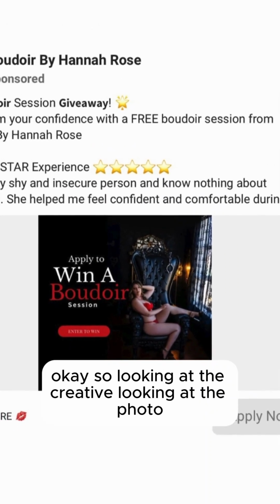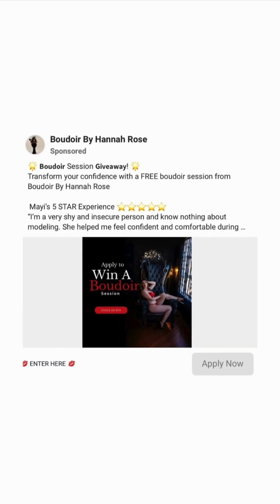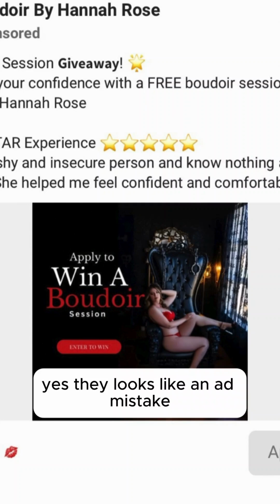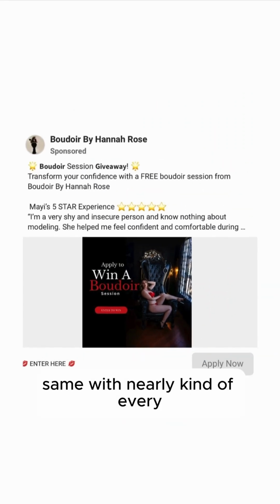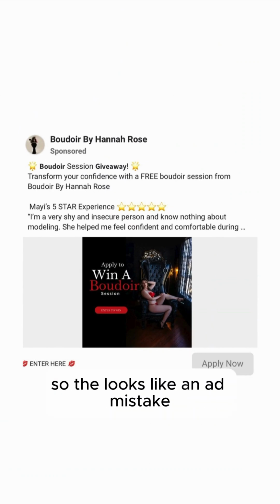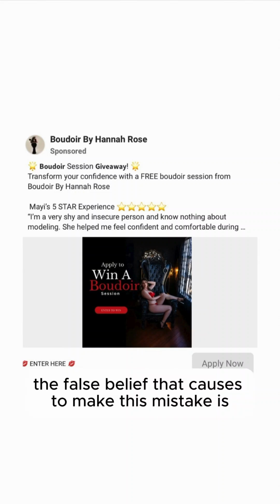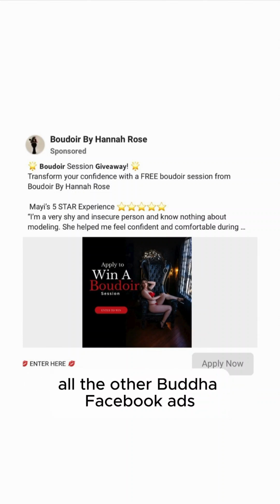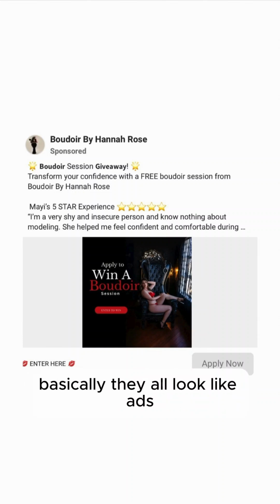Okay, so looking at the creative, looking at the photo, it looks like an ad mistake. Same with nearly every Boudoir Facebook ad I've seen. The false belief that causes us to make this mistake is all the other ads we see on Facebook, all the other Boudoir Facebook ads. Basically, they all look like ads.